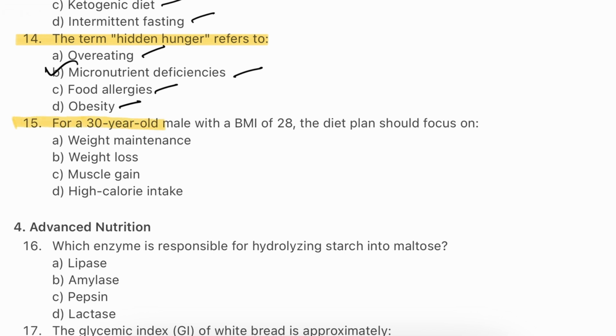Question number 15. For a 30 years old male with BMI of 28, the diet plan should focus on weight management, weight loss, muscle gain, high calorie intake. The answer will be B. The BMI of 28 is considered as overweight. So the focus should be on weight loss through calorie control and balanced diet. A tailored plan can help reduce the risk of metabolic syndromes and other obesity related health issues over time.